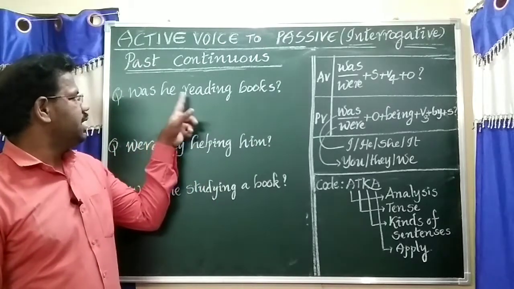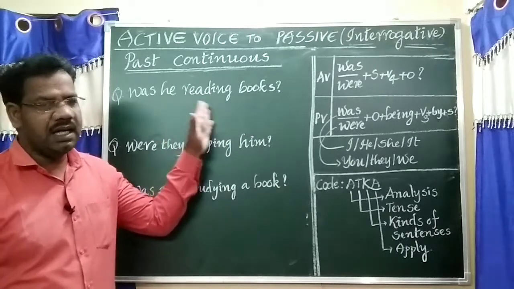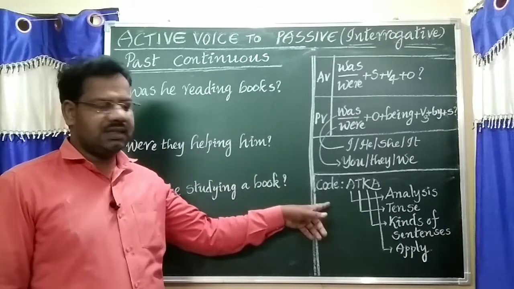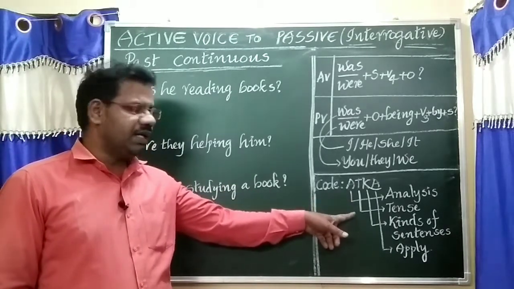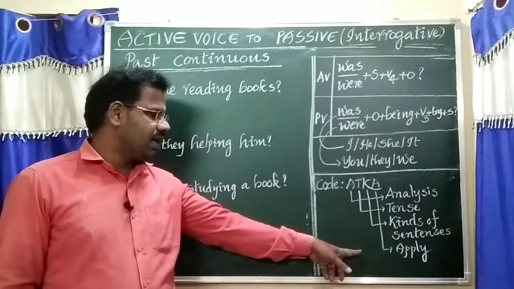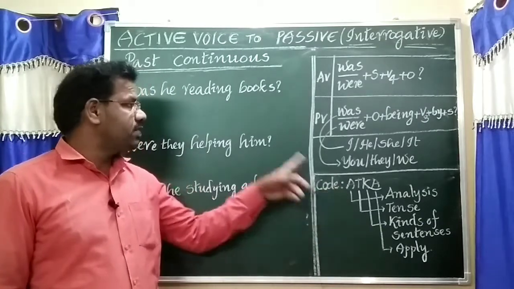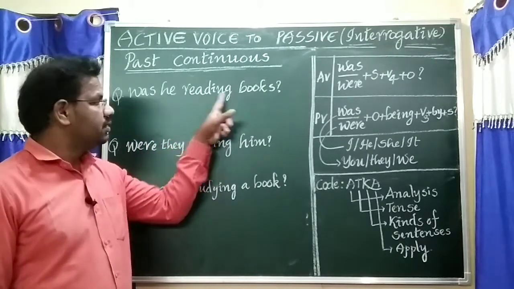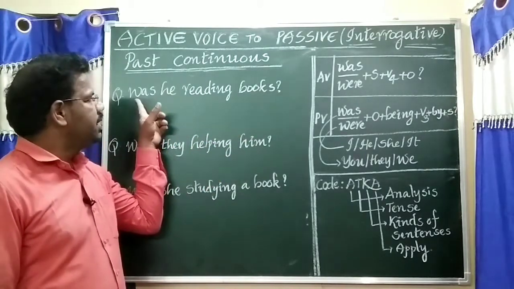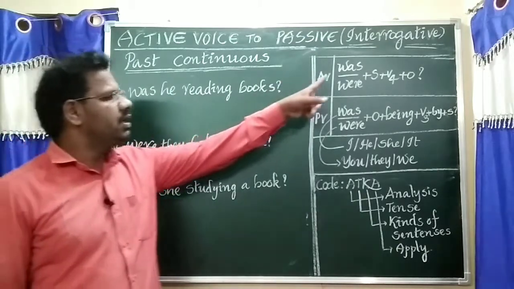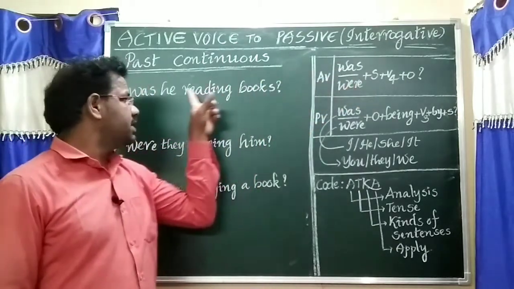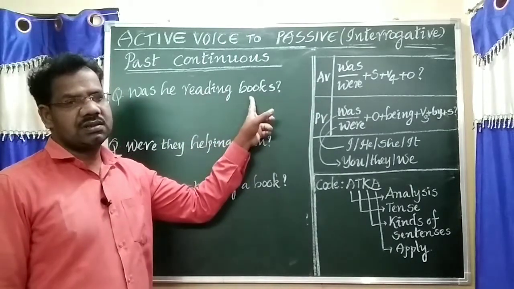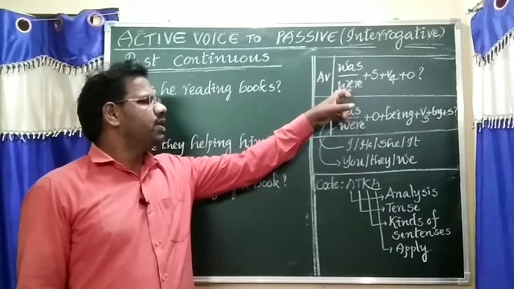See, was he reading books? This is the question. We should remind: analysis to find tense, to find kinds of sentence, apply. Analysis means helping verb, subject, verb form 4, object. Beginning with was. Subject, what is there? He. V4 means reading. Object, books. Sometimes a verb will be appeared.